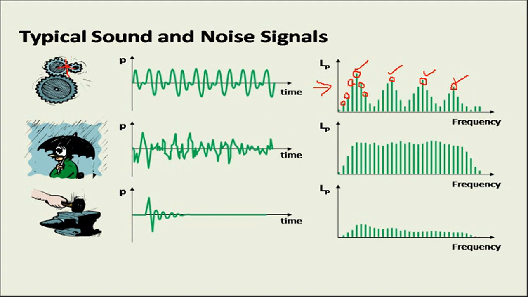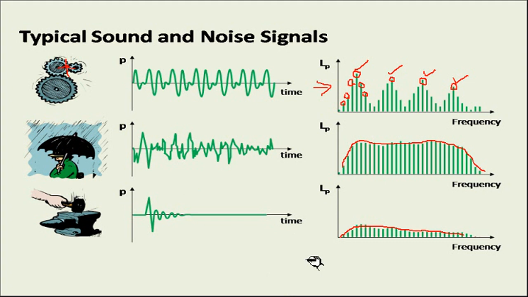So this way it will be represented. Now sometimes, if it is raining, the time domain signal or noise that you collect has to be converted into the frequency domain. You will find that there are so many different peaks, from low frequency to high frequency sounds; all these different sounds occur there. Similarly, if you make an impact using a hammer, it is just a transient response, so it will be there for some time. It is also going to excite a different range of frequencies. These are the different ranges of frequencies which will be excited by that particular impact hammer. So from low frequency to high frequency, so many sounds will be created there, and the amplitude will also go on decreasing.